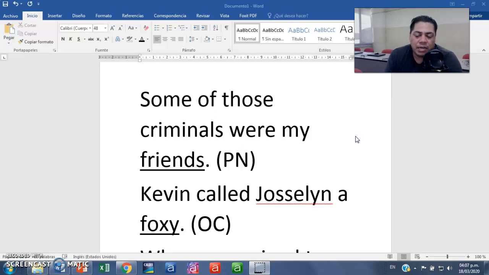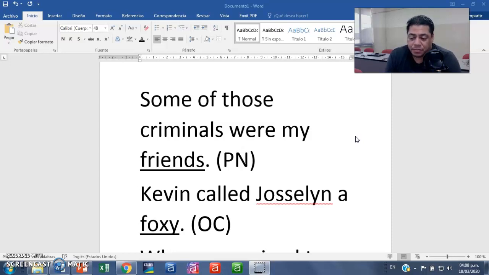Now I have only underlined this time the elements that concern us so that you can see the difference between them. Some of those criminals were my friends. The verb is the verb to be. That means that we have the possibility to have a predicate nominative, or a predicate adjective. But because we have a noun, we have to say by force that that's a predicate nominative.